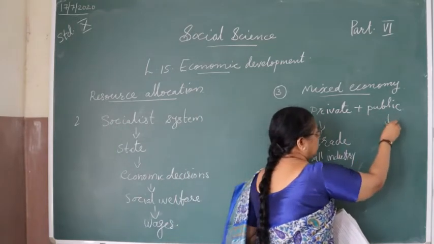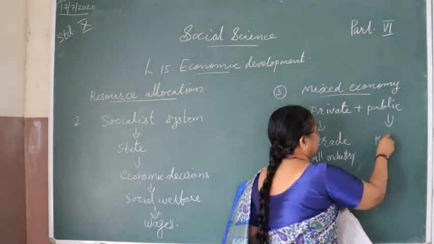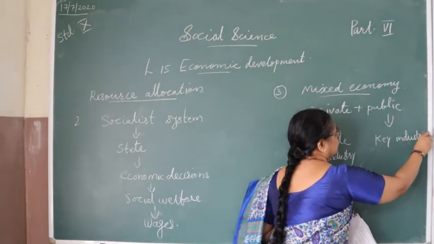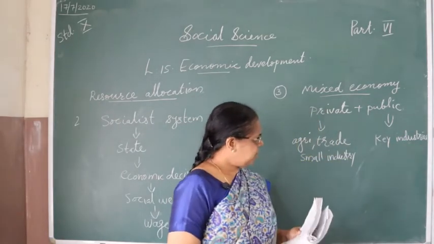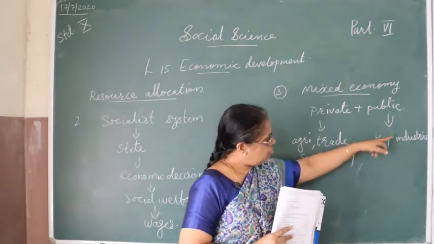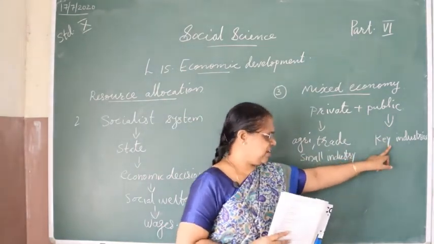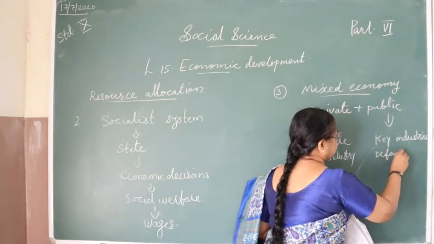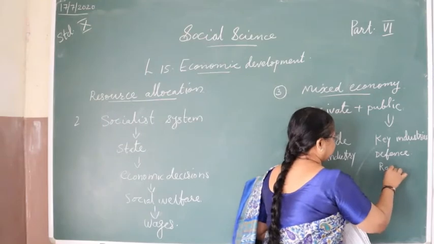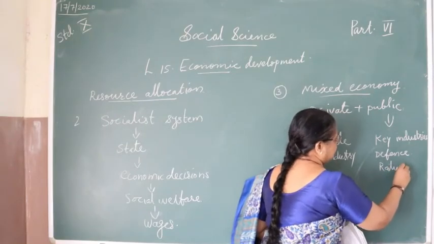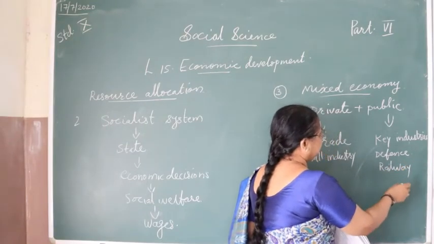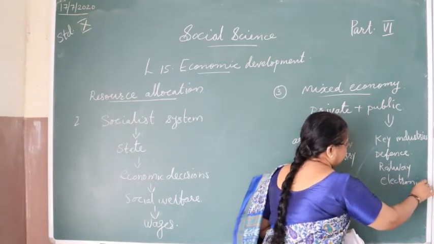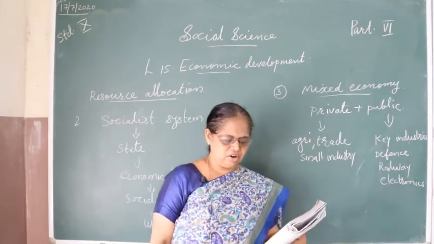Here, under the government, there will be key industries, or those that come to the matters of the whole of India or the whole country. We can say that defense materials, railways, then electronics, etc. come under the control of the state.